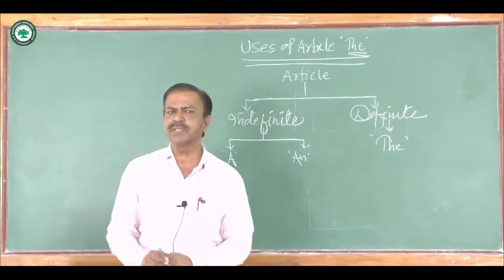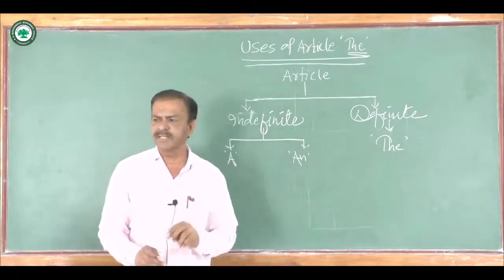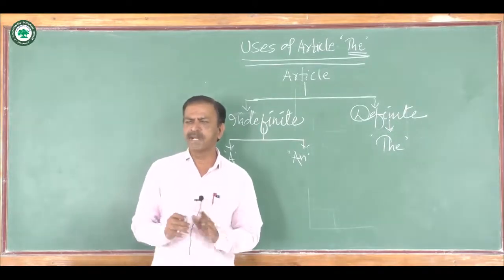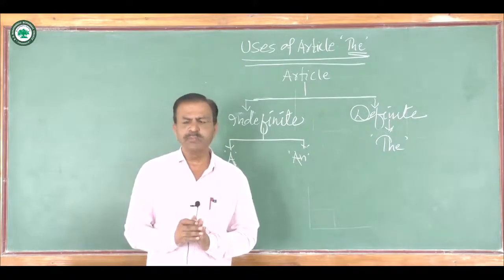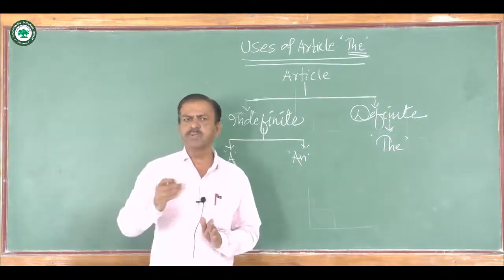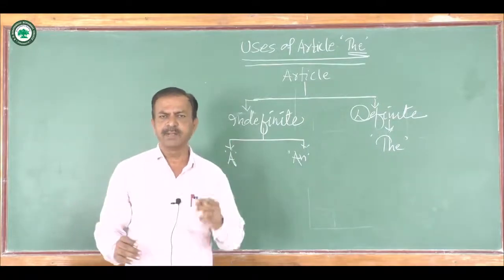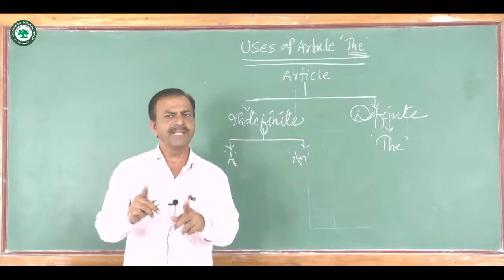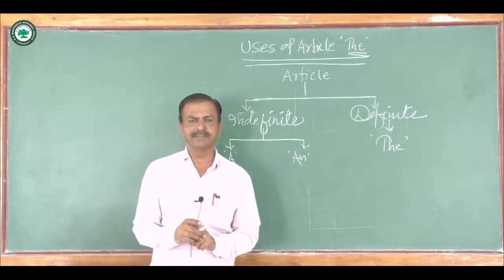Now we are going to study the second use of article the, that is the is used with specific or particular person or thing. When we say the book you are reading is out of print, I am speaking about the specific or particular book which you are reading.